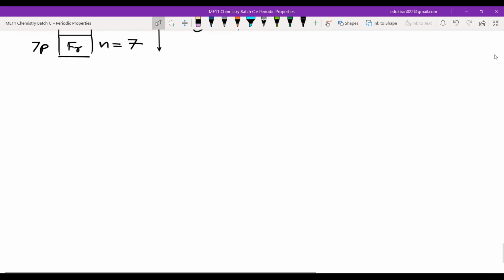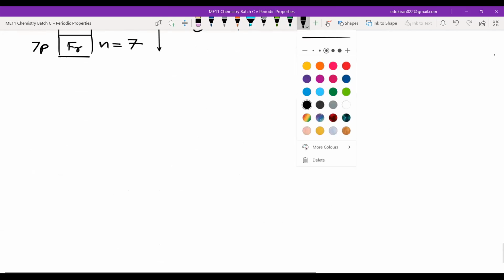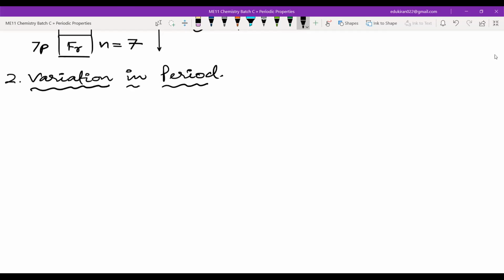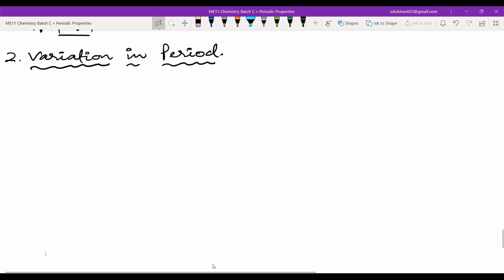Now we will look at the variation in period. If you are looking at one period, what will be changing? The group number will be changing, yes or no? Yes, sir. Right? Group will be changing.